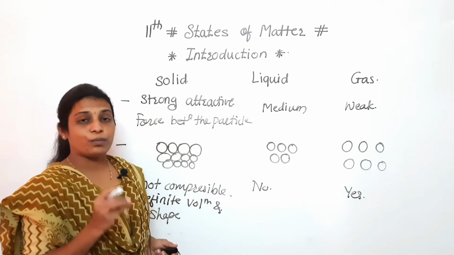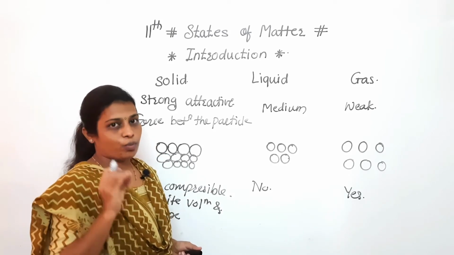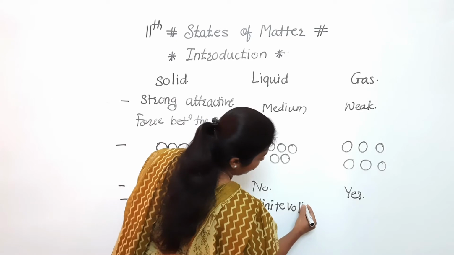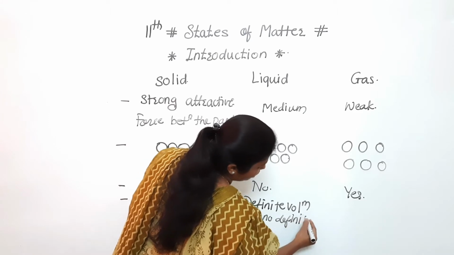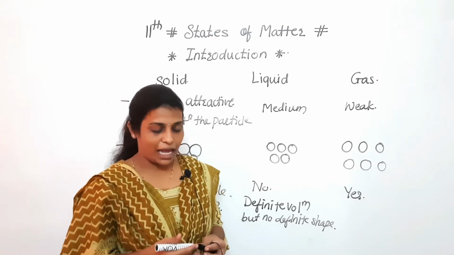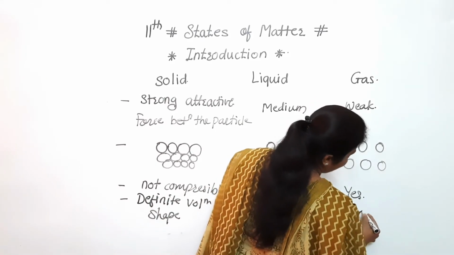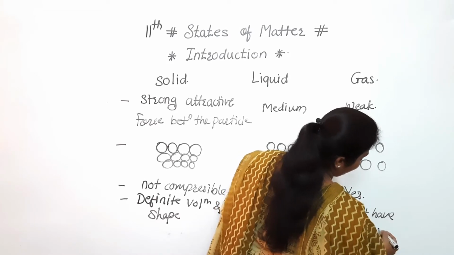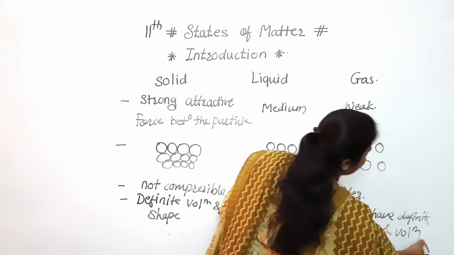They have definite volume, but whenever we pour water into different vessels, it occupies that shape. So they have definite volume but no definite shape. Clear to everyone? In the case of gases, as we know, they don't have definite volume and definite shape. So gases don't have definite shape and volume. Clear to everyone? So these are some points.